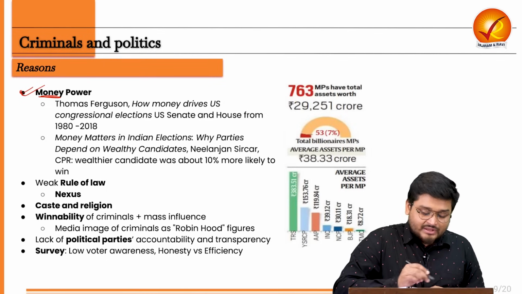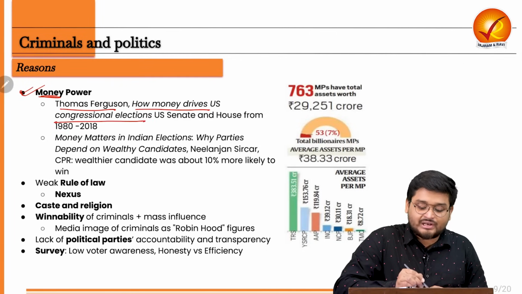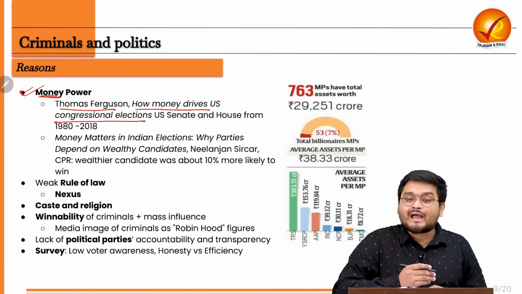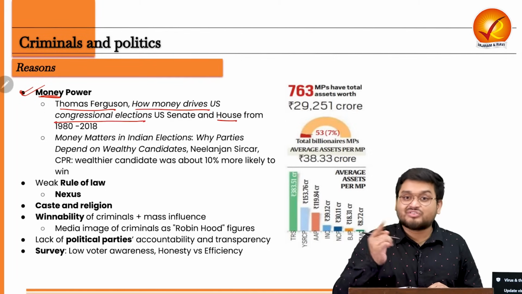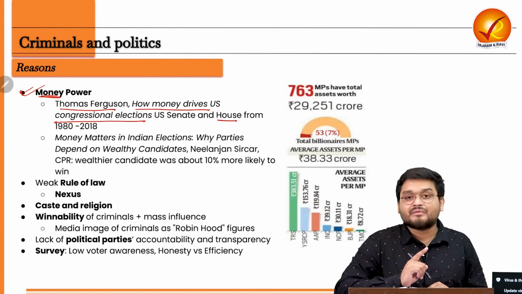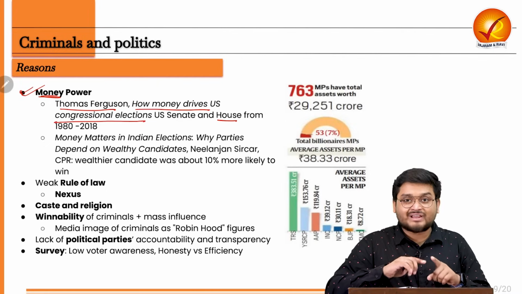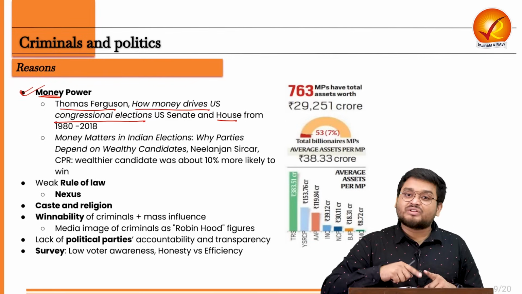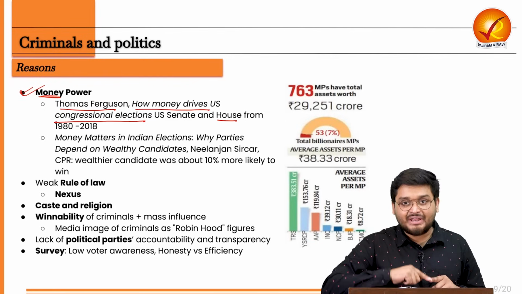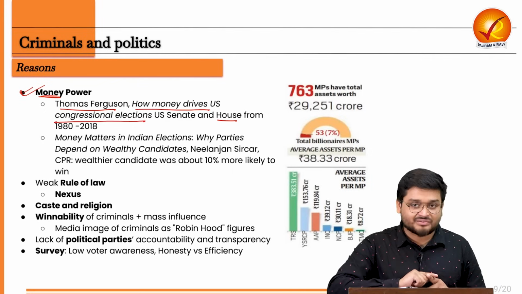In the US, Thomas Ferguson wrote a book, How Money Drives the US Congressional Elections. He looked at various statistical results of the US Senate and the US House of Representatives. From there, he concluded that there is a straight, or linear, trend of money and elections. So the candidates with more money spent in the elections have a higher chance of winning.